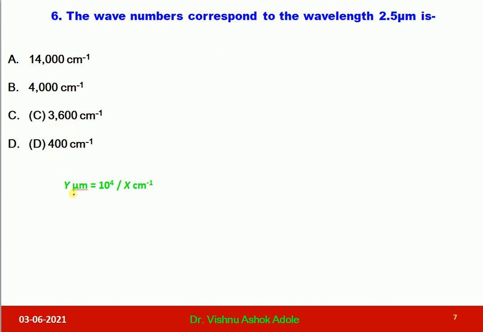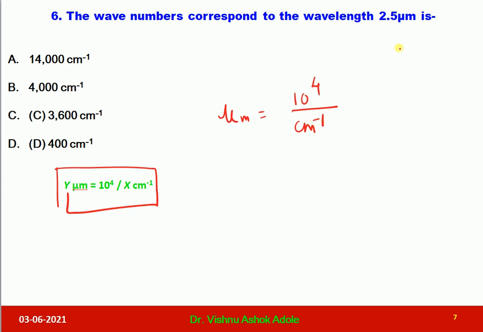Now you can see here I have given the formula in which micrometer is equal to 10 raised to 4, 10 to the power 4 divided by reciprocal centimeter. Now we have to convert 2.5 micrometer to reciprocal centimeter because wave number is asked.